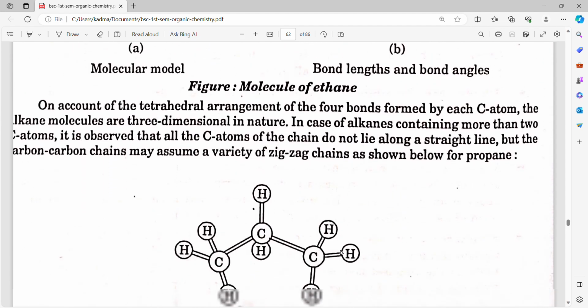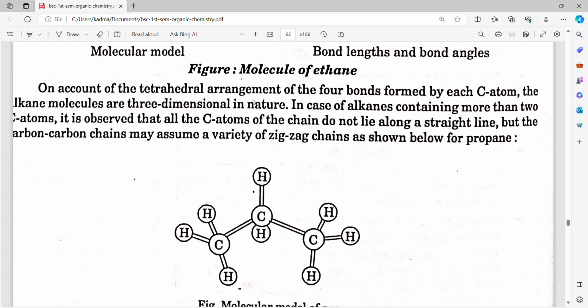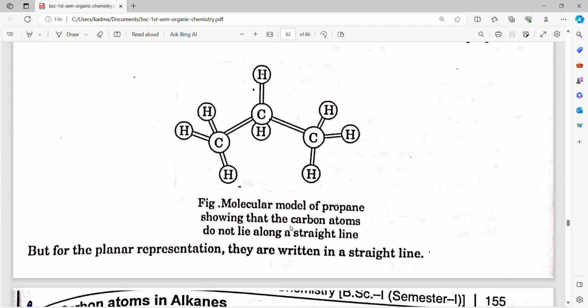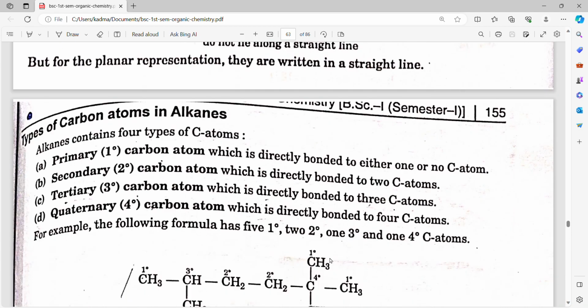Molecule of ethane. On account of the tetrahedral arrangement of the four bonds formed by each carbon atom, alkane molecules are three-dimensional in nature. In case of alkanes containing more than two carbon atoms, it is observed that all the carbon atoms of the chain do not lie along a straight line, but carbon-carbon chains may assume a variety of zigzag forms, as shown below for propane. Molecular model of propane showing that the carbon atoms do not lie along a straight chain, but for the planar representation they are written in a straight line.